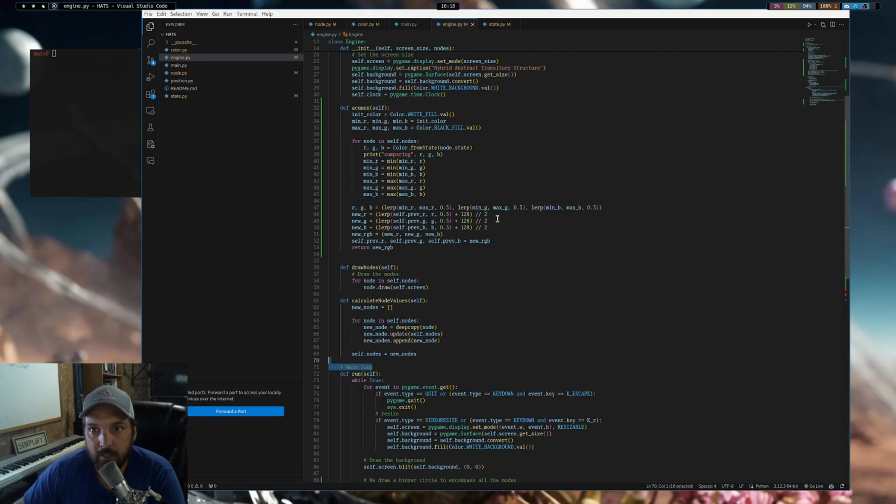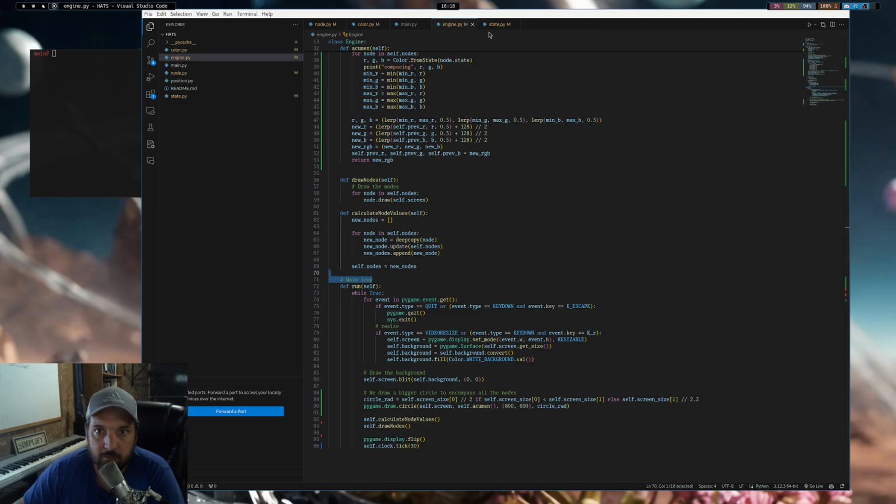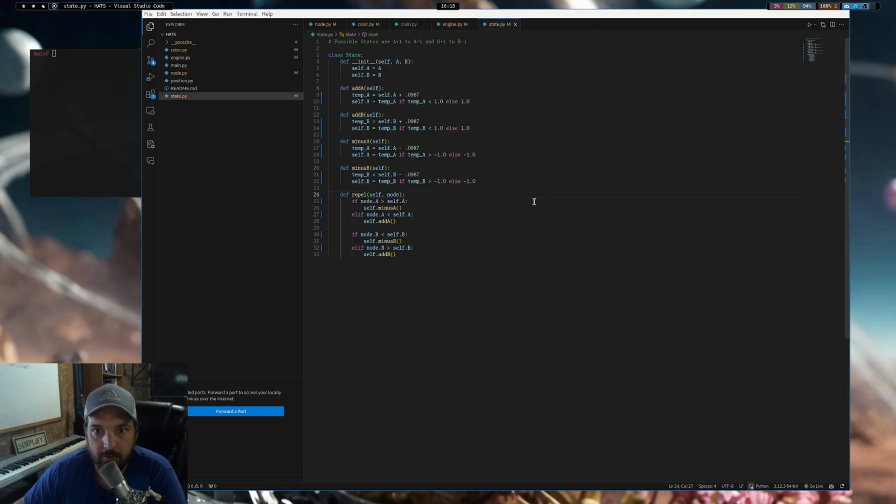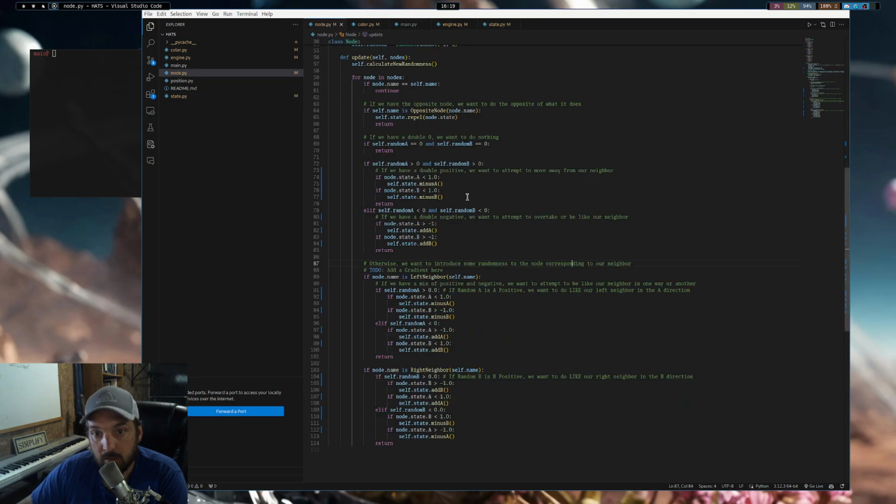Now, if we get into the technical details of this, not super technical, but just an overall view of how this thing works, we have the ability to add a fraction of a decimal, subtract, and then we also repel. So in the repel state, we do the opposite of whatever the other is doing no matter what. The exception to this rule is, so first case is if we have the opposite, we do the opposite no matter what, because that's where the stability in the system comes from.